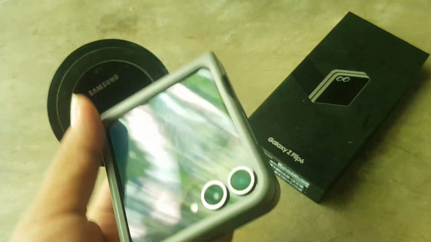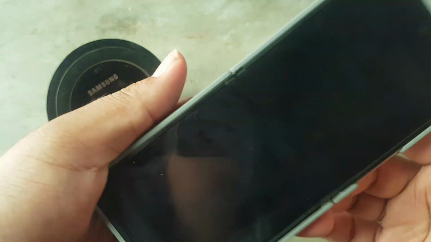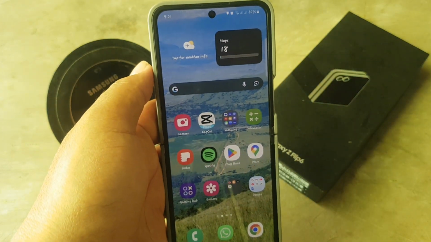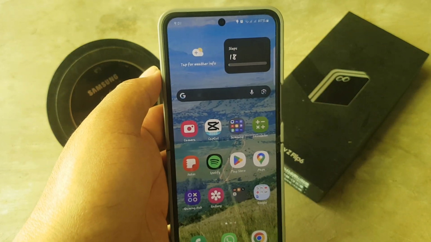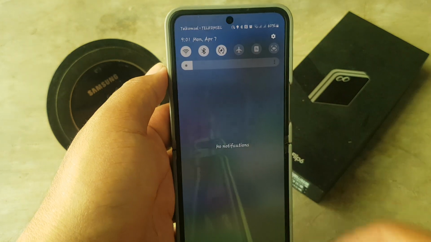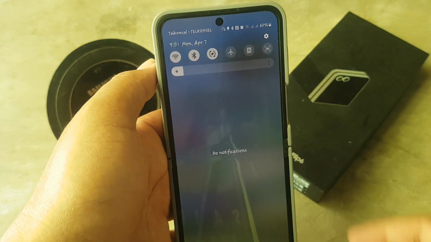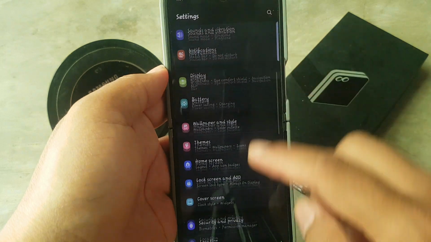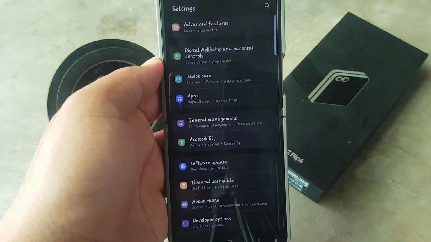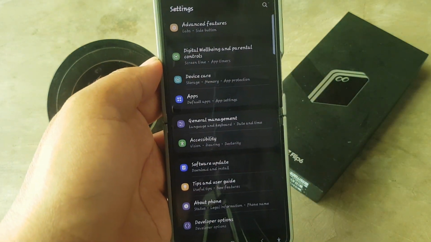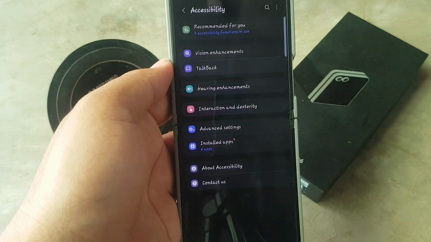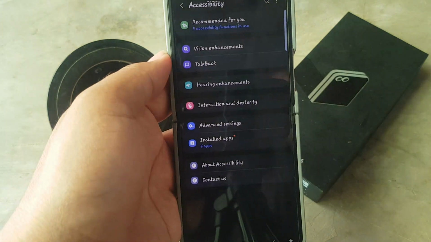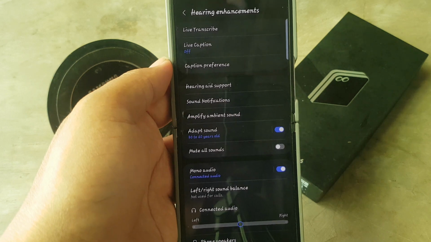To turn the vibration on or off for custom sound alerts in Samsung Galaxy Z Flip 6, open settings from the notification panel, and then tap the settings icon. Scroll down the settings screen, find accessibility, and then tap accessibility. Select hearing enhancements, and then tap sound